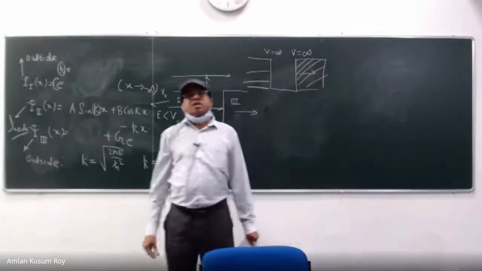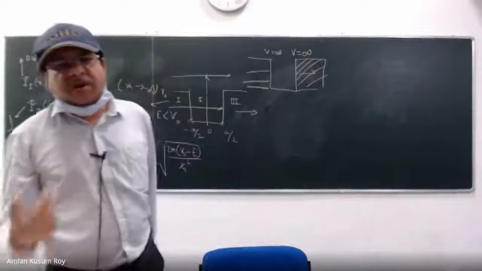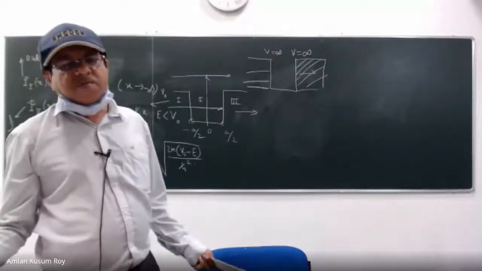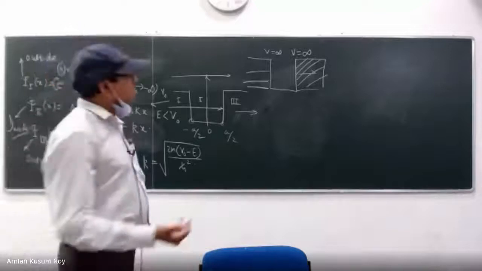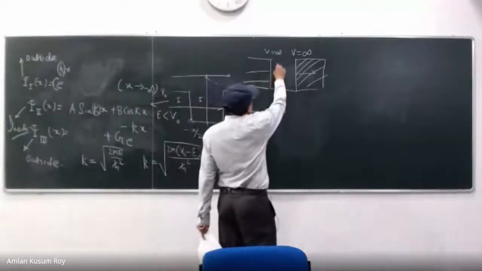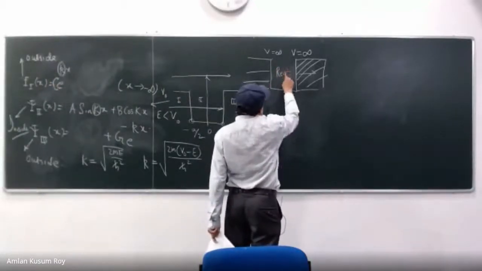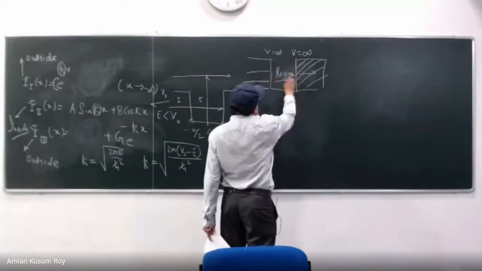So there was a ghost, but you did not have to worry because the wave function was always 0. There was nothing to do. That is why you only had to work with one region, which is inside the box.